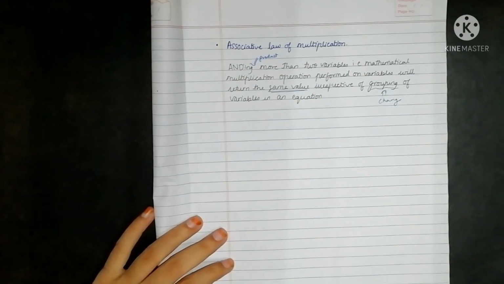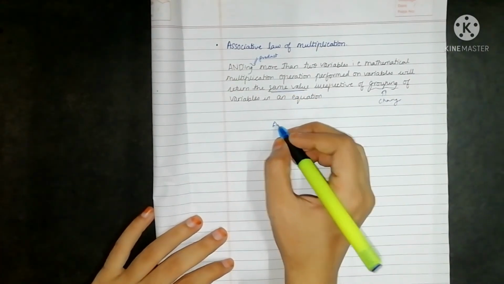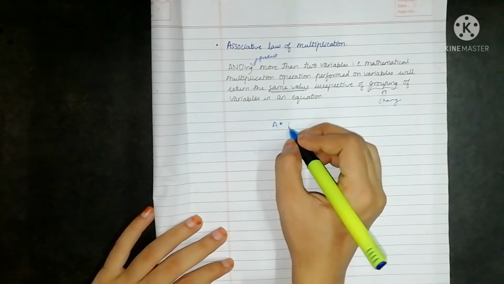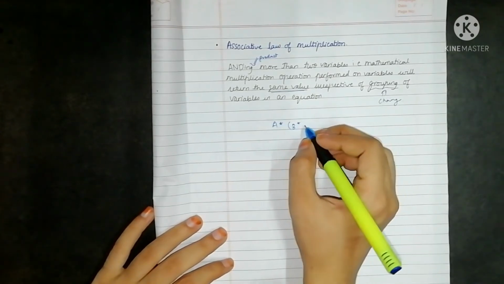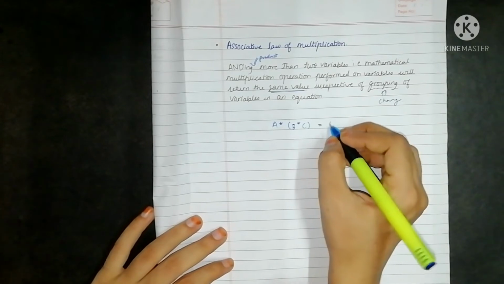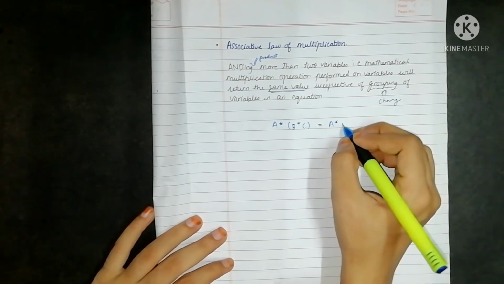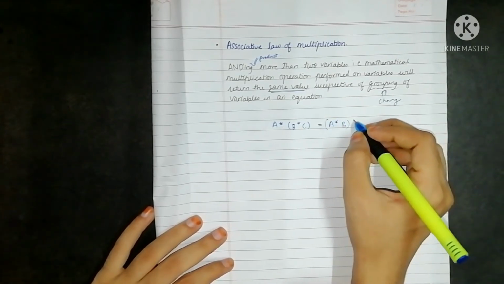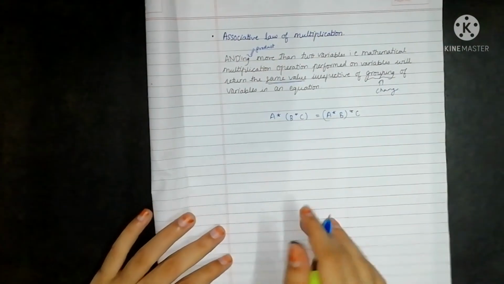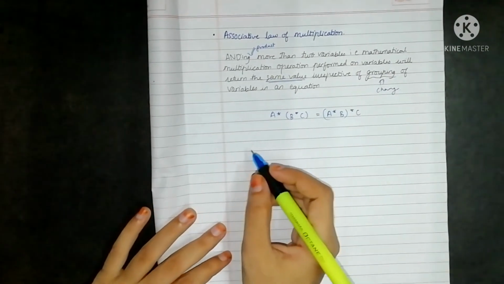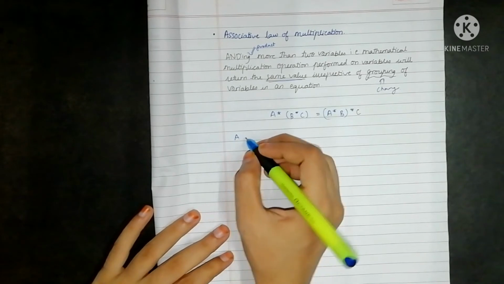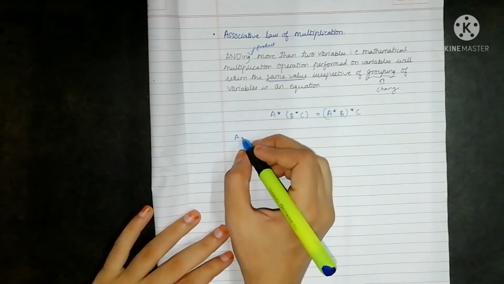So for this one, the expression is a · (b · c) = (a · b) · c, and we need to prove this expression.